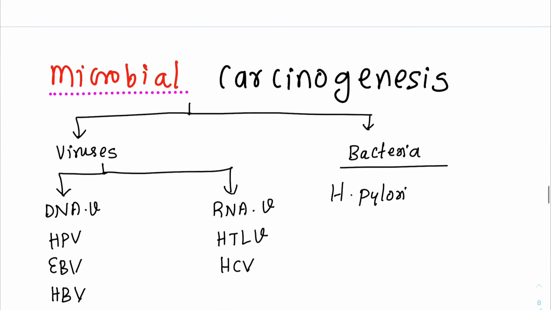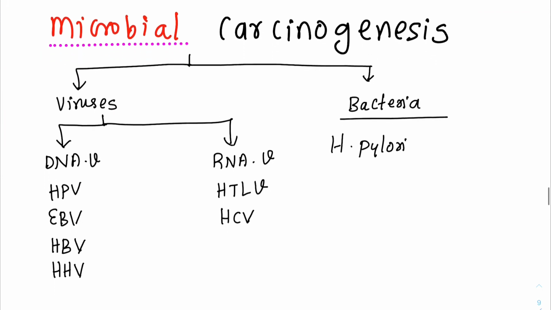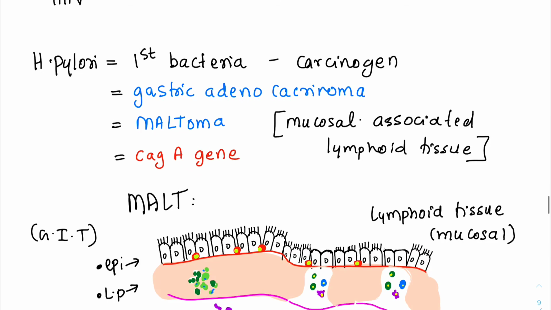Okay, now we move to the final section, that is microbial carcinogenesis. Again I have tried to make it as conceptual as possible. So we have viruses and we have bacteria. We have only one bacterium, that is H. pylori. Under viruses we have DNA viruses and RNA viruses. We'll discuss each and every one of them.